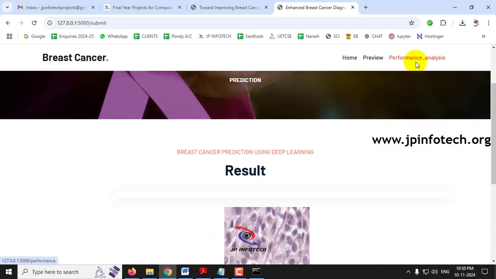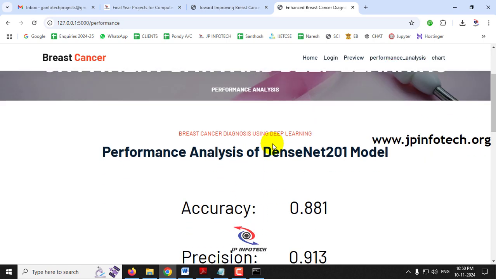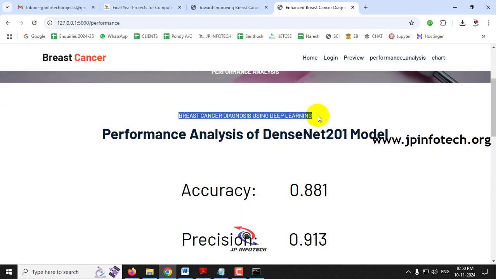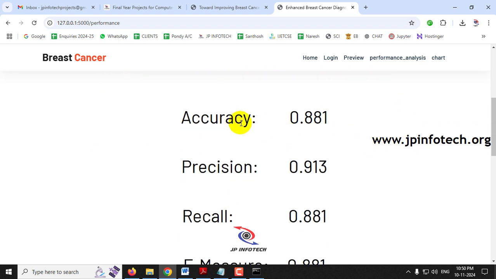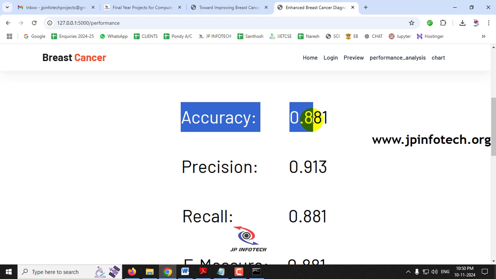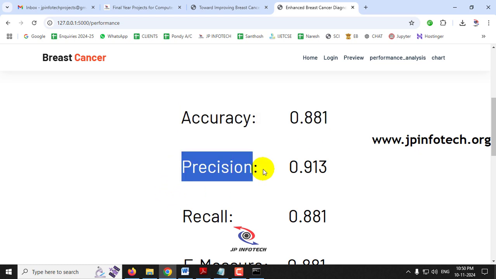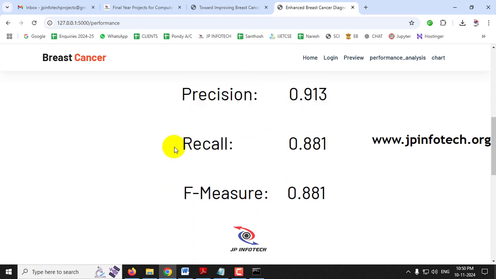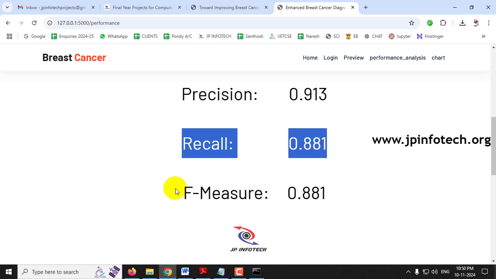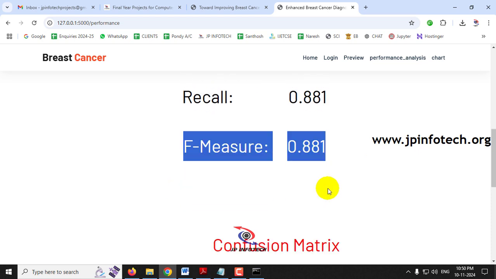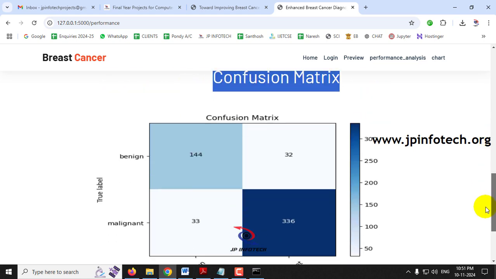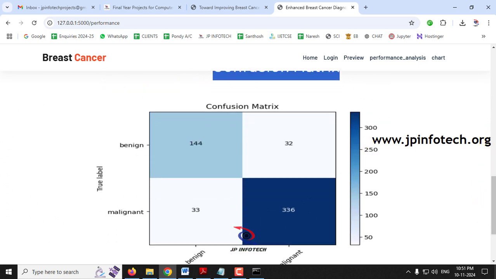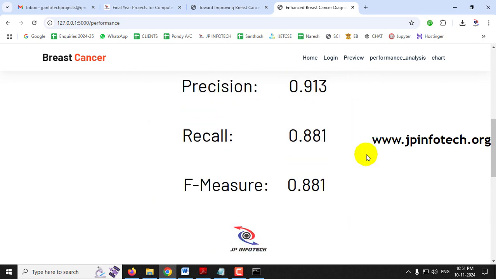Now let us move to the performance analysis part. This is the performance analysis for the deep learning part, the performance analysis for the DenseNet 201 model. Here you can see the accuracy is 0.881, precision is 0.913, recall is 0.881, and F-measure is 0.881. And here you can see the confusion matrix for the DenseNet 201 model. This is the confusion matrix with the true and predicted labels for both benign and malignant cases.